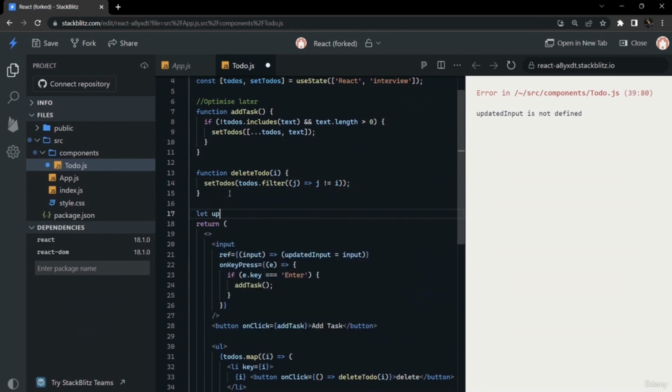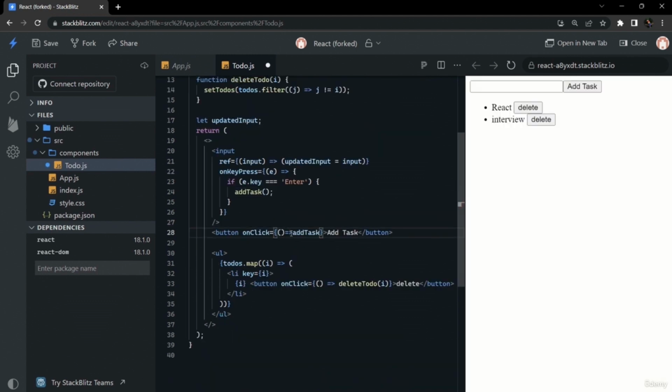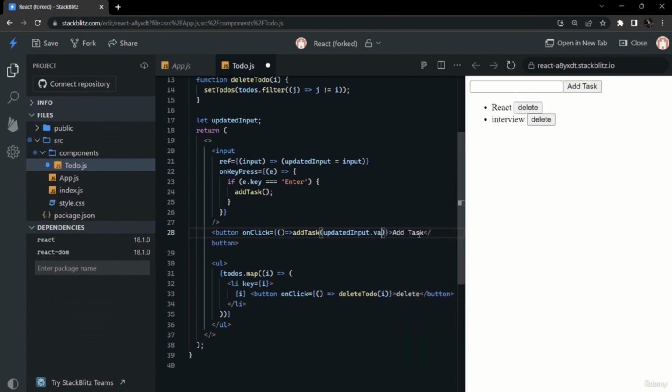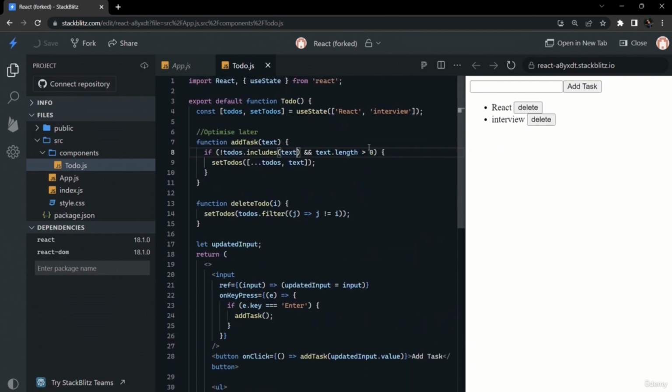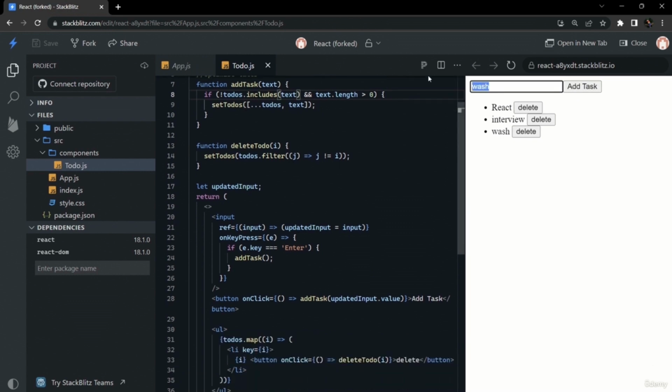Now after declaring the updated input above, we should pass updated input dot value on the click event as a parameter of this add task function. So we'll catch that as text in the function as a parameter. Now if we check our app, it is working fine.